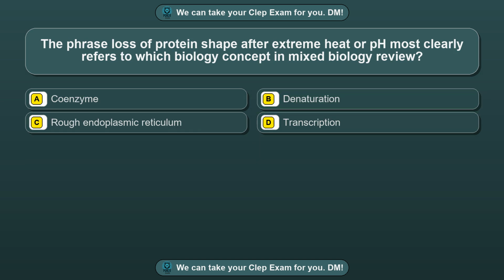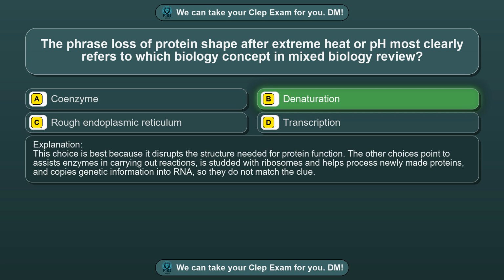Question 51. The phrase loss of protein shape after extreme heat or pH most clearly refers to which biology concept in mixed biology review? Option A, coenzyme. Option B, denaturation. Option C, rough endoplasmic reticulum. Option D, transcription. The correct answer is option B, denaturation. This choice is best because it disrupts the structure needed for protein function. The other choices point to assists enzymes in carrying out reactions, is studded with ribosomes and helps process newly made proteins, and copies genetic information into RNA, so they do not match the clue.